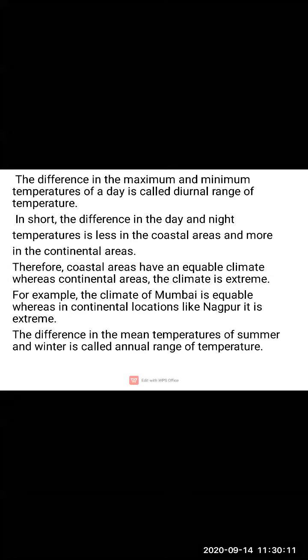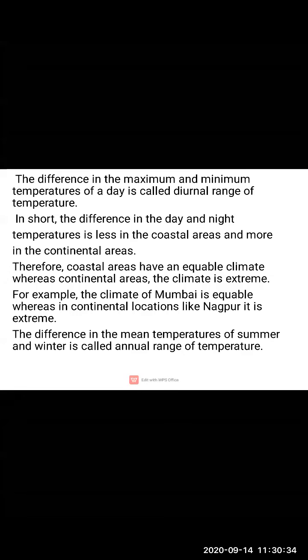Okay, so the difference in the mean temperatures of summer and winter is called the annual range of temperature. See, children, when we are considering the difference in the mean temperatures of the summer and winter seasons, that is called as what? Annual range of temperature.